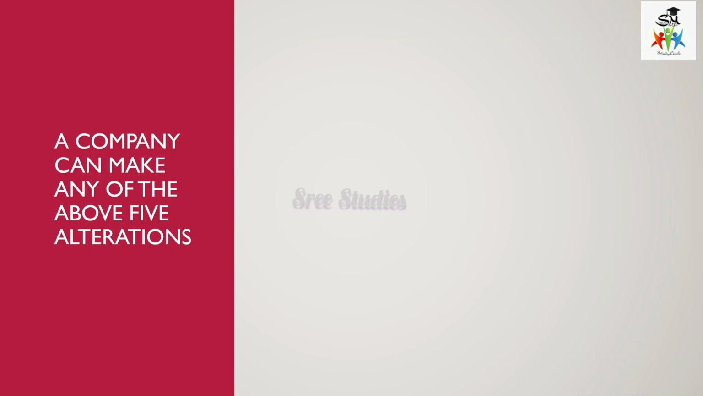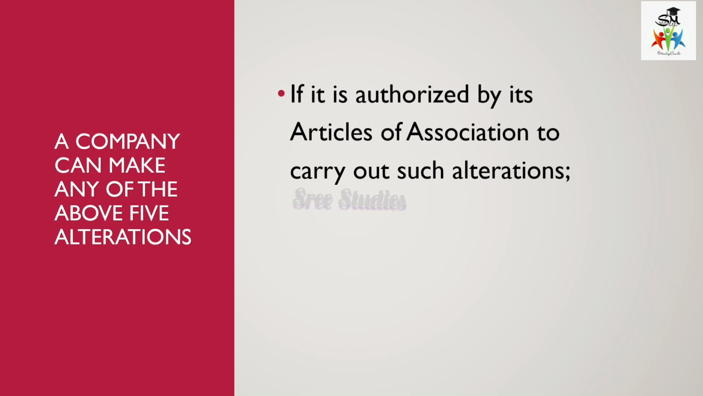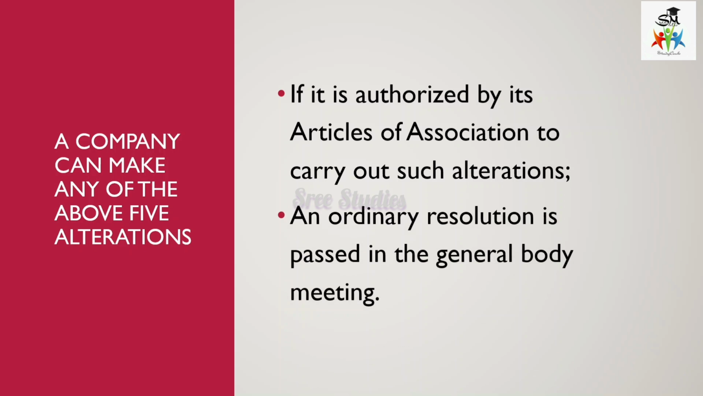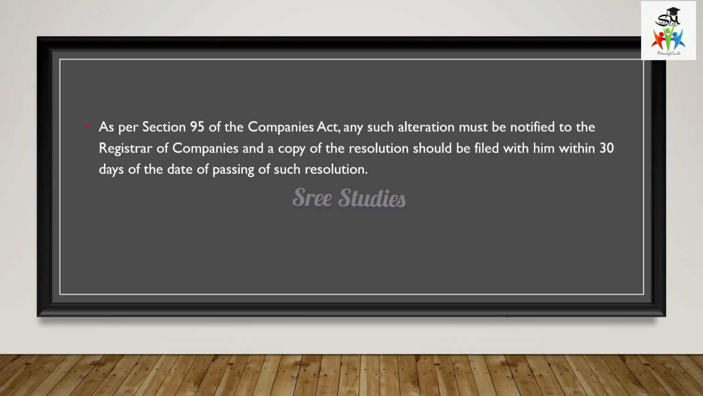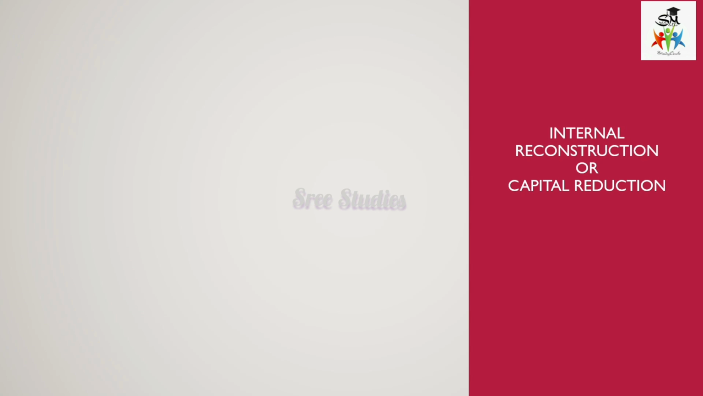A company can make any of the above 5 alterations if it is authorized by the Articles of Association to carry out such alterations, or if an ordinary resolution is passed in the general body meeting. As per section 95 of the Companies Act, these alterations must be notified to the Registrar of Companies. You know who the Registrar of Companies is, and the copy of the resolution should be filed with him within 30 days of the date of passing of such resolution. So the copy should be submitted to the Registrar of Companies.